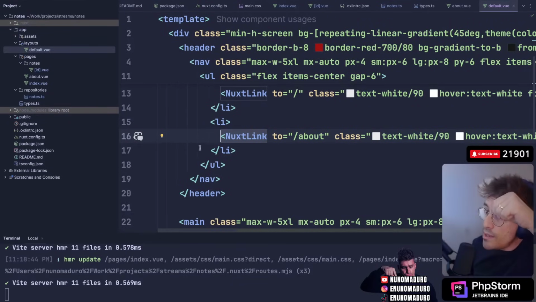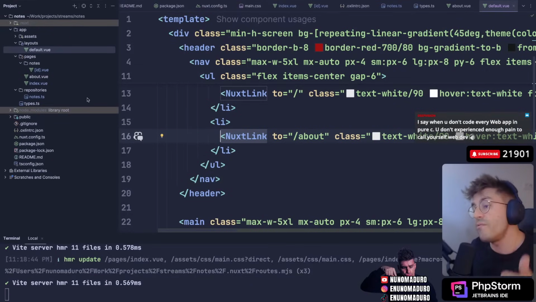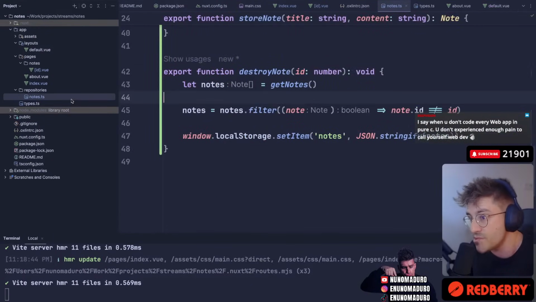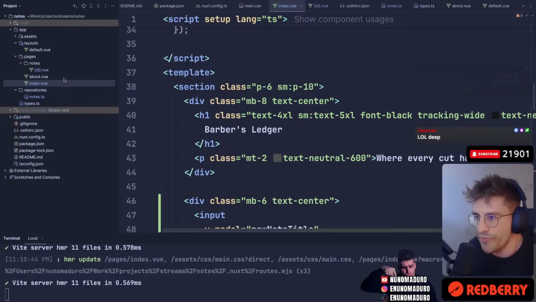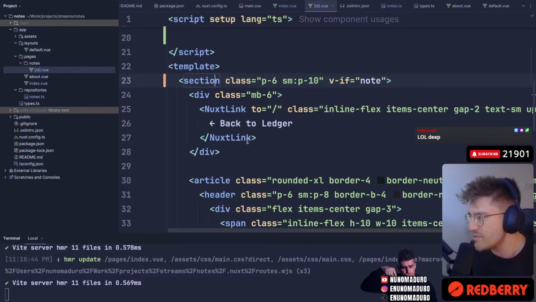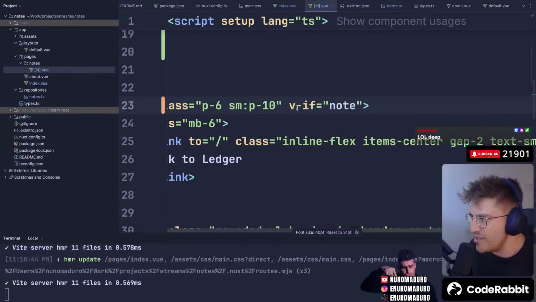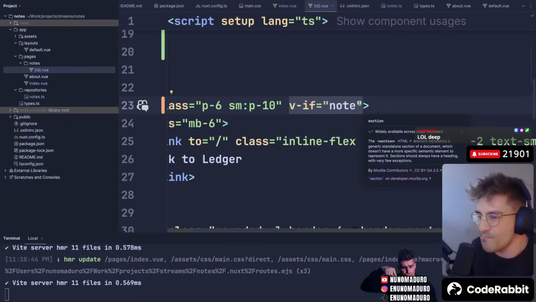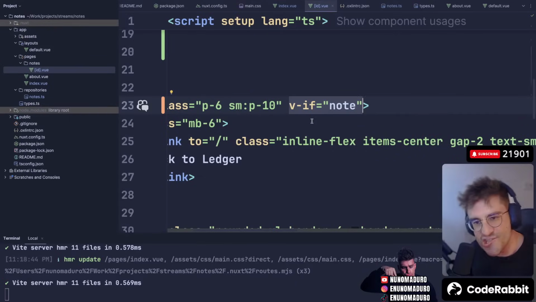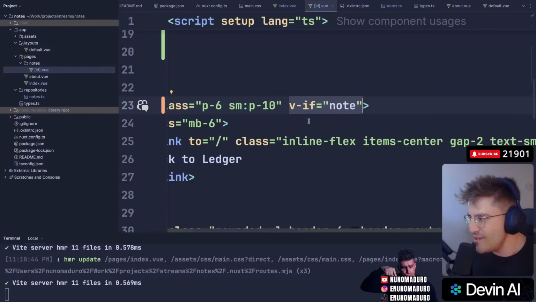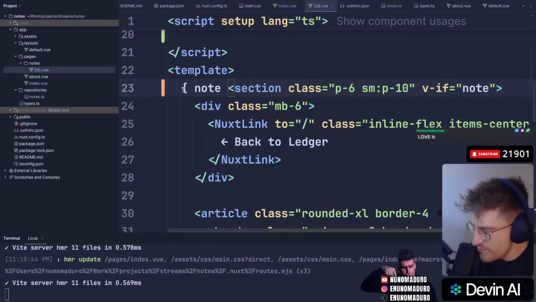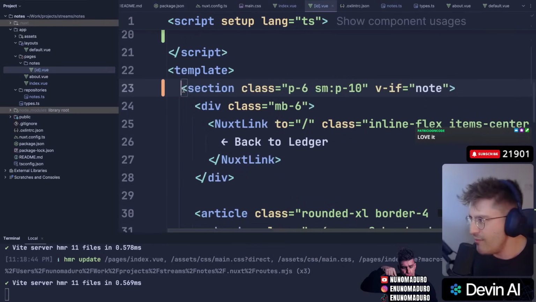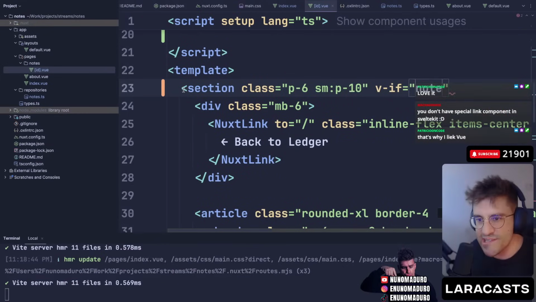Okay? What else did we see? So great routing experience, great TypeScript experience by default. It's Vue.js, which, undeniably, is kind of cool to use. Feels refreshing after using React for so many years. I love this stuff. Just come here and type v-if. I don't know what you guys think. I love this templating engine, meaning that if I want to do an if condition, I don't need to do that crap that you would do on React, for example. You know what I mean? Like this type of deal, I just hate it, and I can just type v-if and that's it. So I love this templating engine.